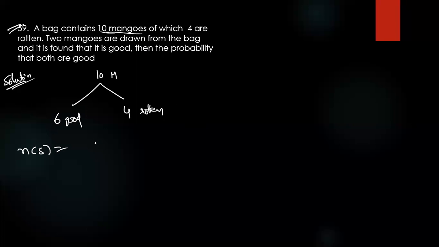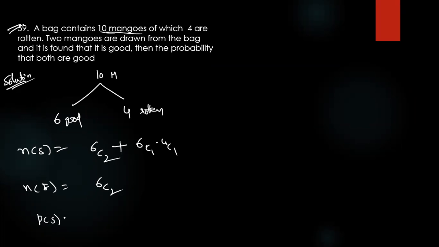Suppose we are choosing 2 mangoes. Both good: 6C2 ways. Or one is good, one is bad. But what is the favorable case here? Both are good means you have to choose 2 mangoes out of the 6 good mangoes.